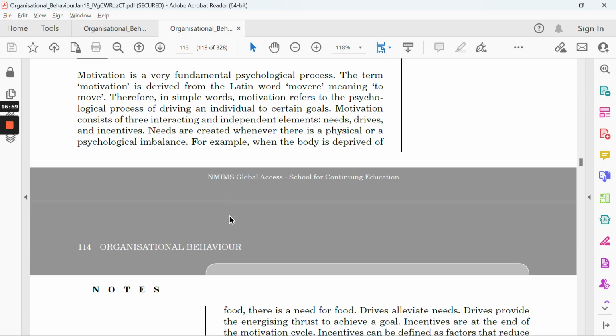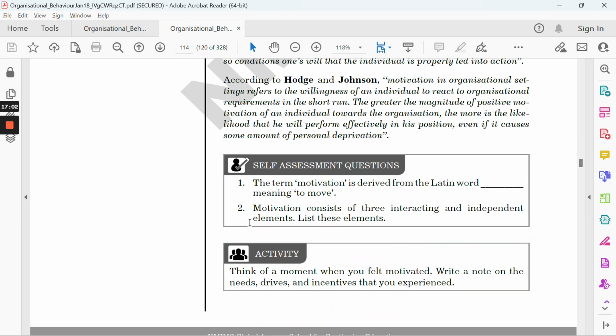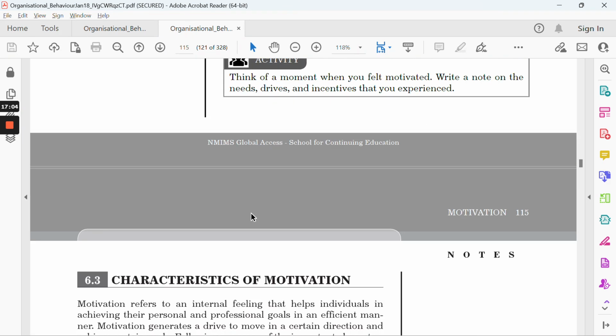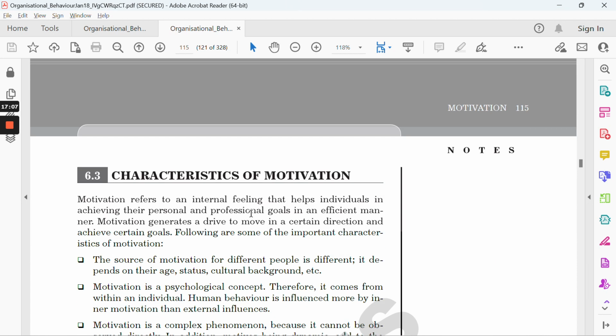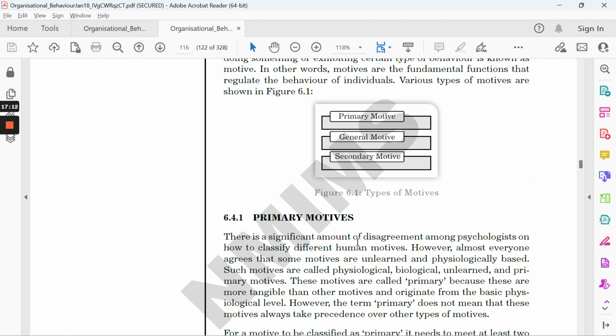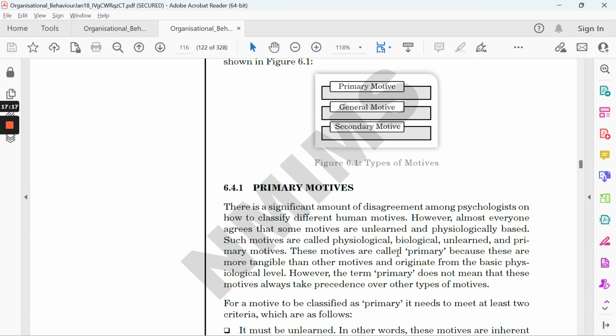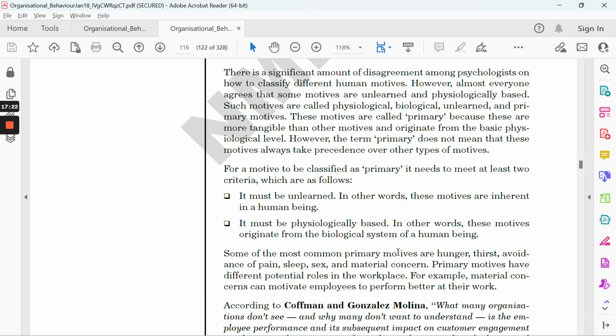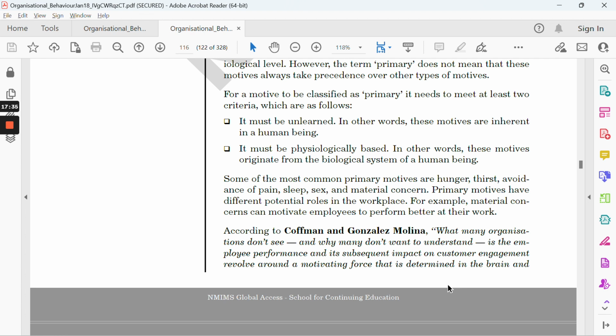Firstly, we just need to talk about what is motivation, what is a factor. You can give a definition of one or two. Don't spare much time, it's simply a very brief one, so just write 2 or 3 liners. And after that, different types of motives, where we talk about the primary motive, general motive, and the secondary motive, right? Primary motive is simply the biological motives and unlearned motives which are there by default, right? So you can simply say hunger, thirst, food, pain, sex, material concern. These are simply the primary ones, right? It's very straightforward, which comes by default.